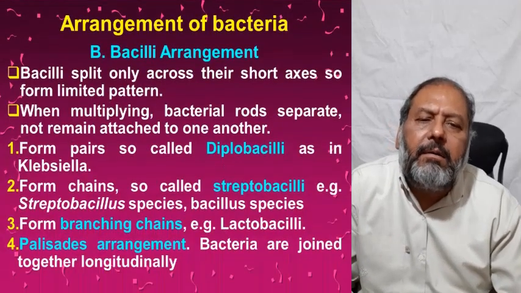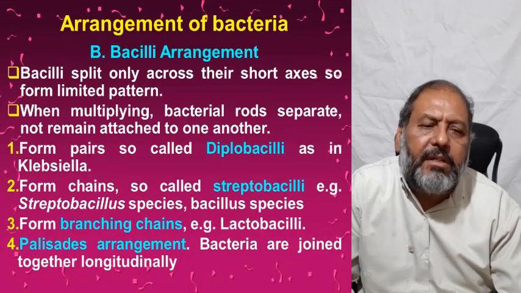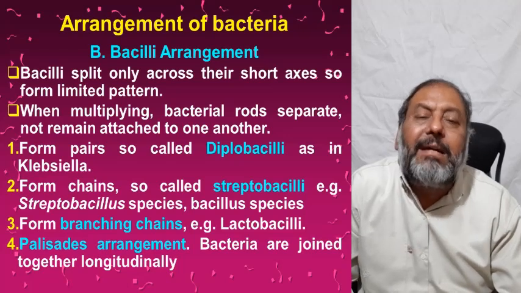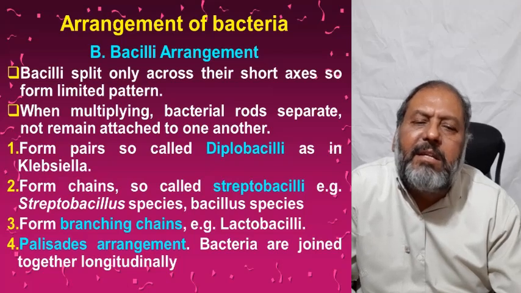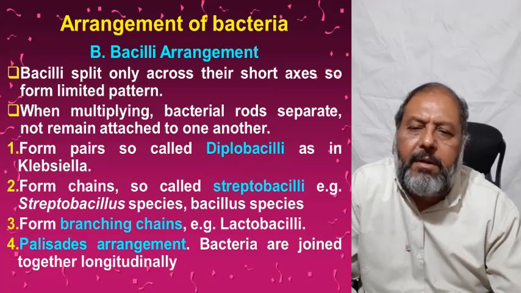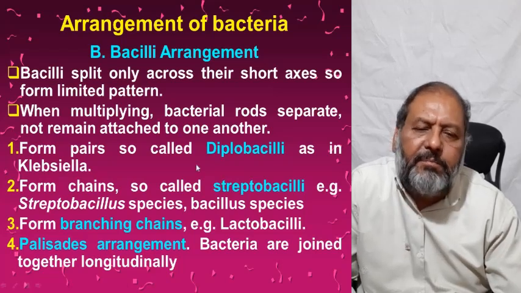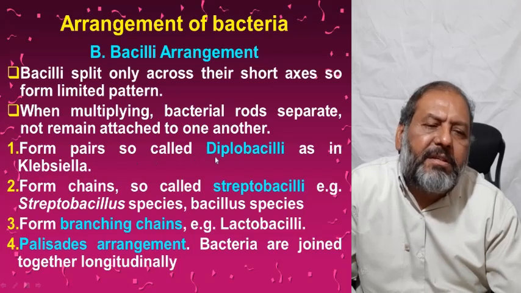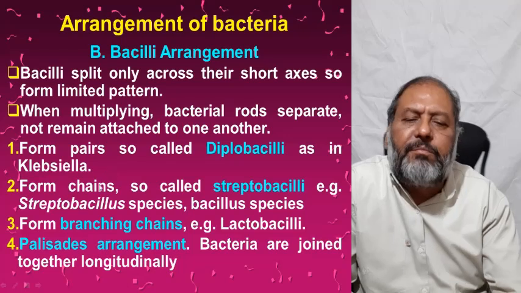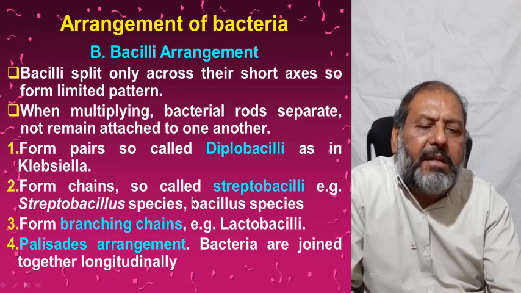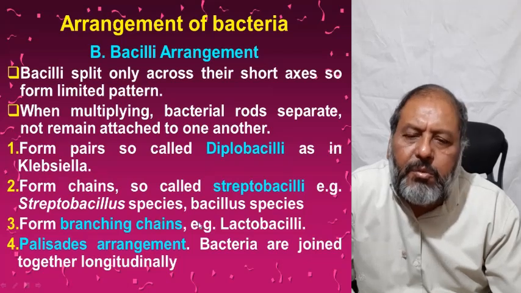Arrangement of the bacteria: bacilli split only across their short axis, so they form a limited pattern, not as in the case of the cocci. When multiplying, bacterial rods separate and do not remain attached to one another. They do form pairs sometimes, so-called diplobacilli, as in the case of Klebsiella bacteria. They do form chains, so-called streptobacilli, as in the case of Streptobacillus species and Bacillus species.